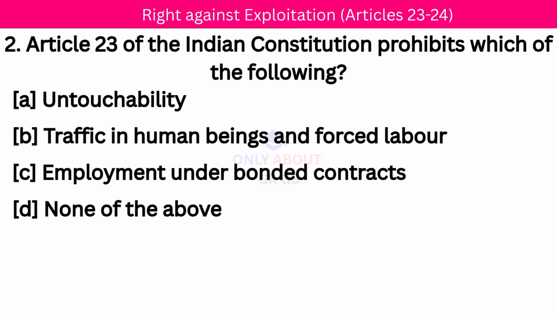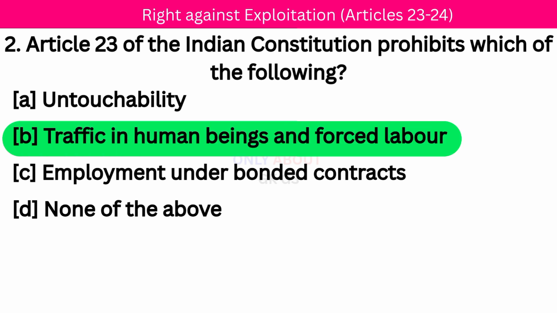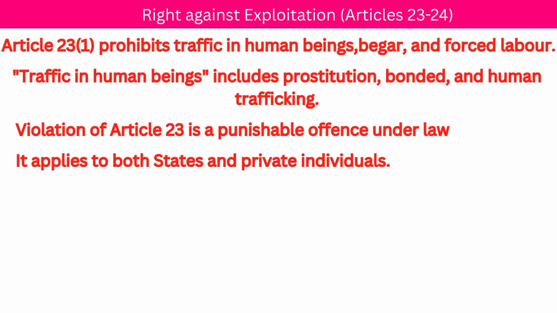Next question. Article 23 of the Indian Constitution prohibits which of the following? Correct answer, traffic in human beings and forced labor. Article 23, Clause 1 prohibits traffic in human beings, begar and forced labor.